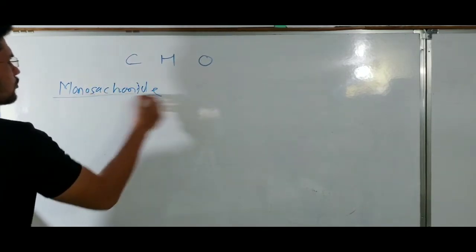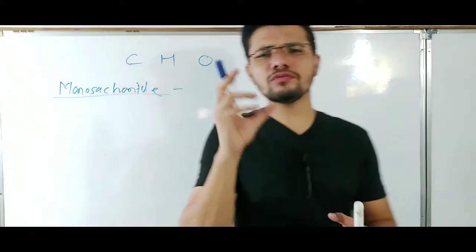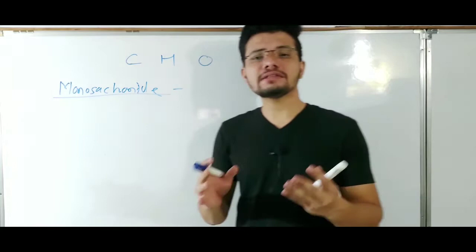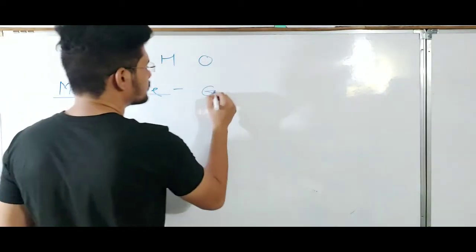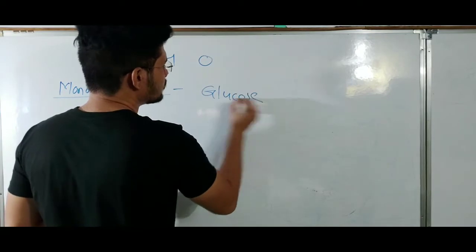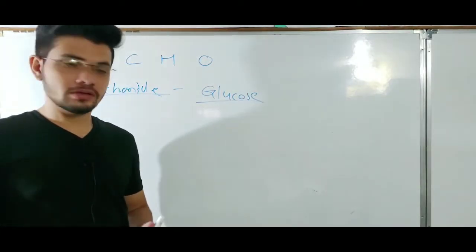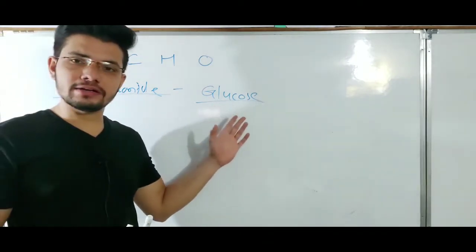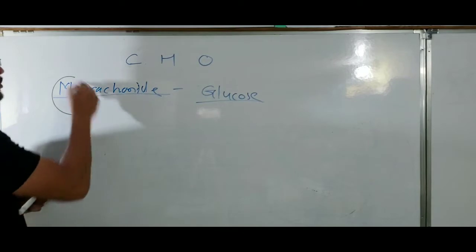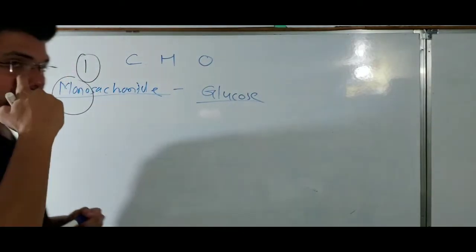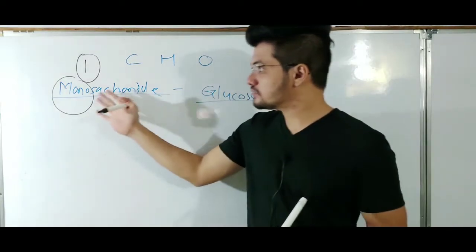It will consist of only one unit of sugar. The best example of a monosaccharide is the glucose molecule. Glucose is the simplest sugar found in living organisms, the simplest form of carbohydrate, known as a monosaccharide. Mono means one, so only one unit of sugar will be present in a monosaccharide.